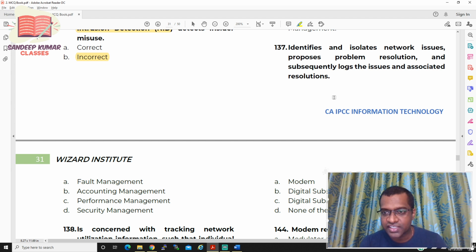Identifies and isolates network issues, proposes problem resolution, and subsequently logs the issues and associated resolution. Option A is fault management, option B is accounting management, option C is performance management, option D is security management. So what exactly is the answer for question number 137?